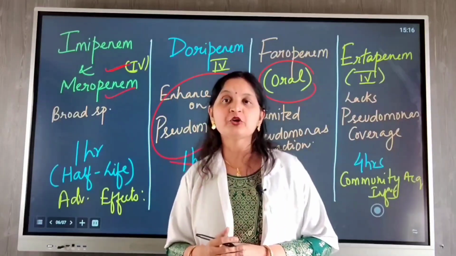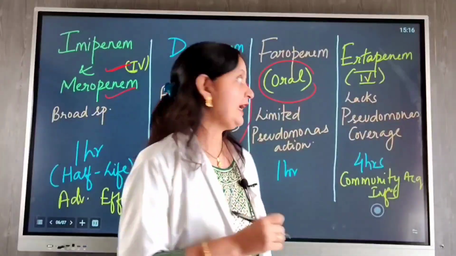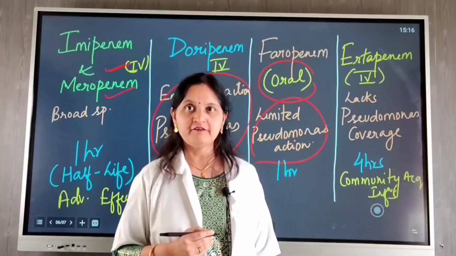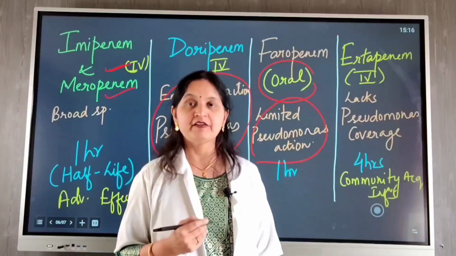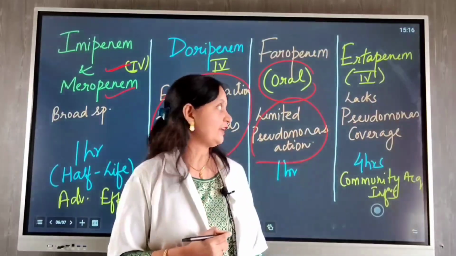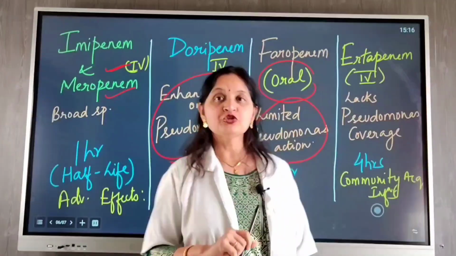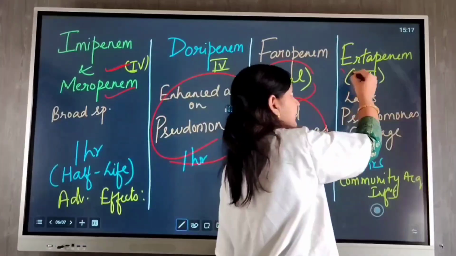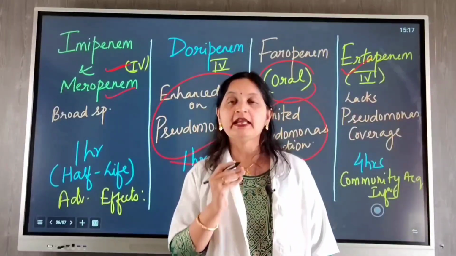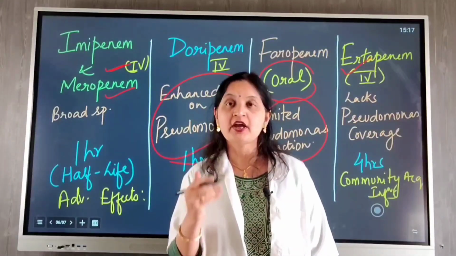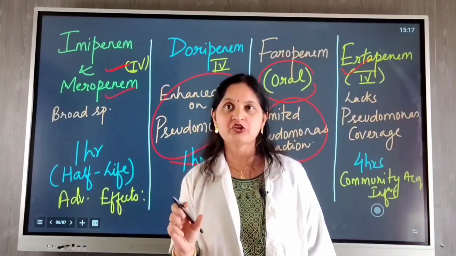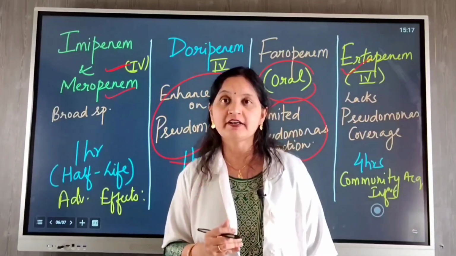On the other hand, faropenem, which is administered orally, has limited pseudomonas activity. It is used for treating infections such as respiratory tract infection, ENT infection, and genitourinary and GI tract infections. Now coming to ertapenem. Ertapenem is a newer carbapenem but it is less broad spectrum. It lacks pseudomonas coverage and therefore it is preferred for treating community acquired infections rather than hospital acquired infections which